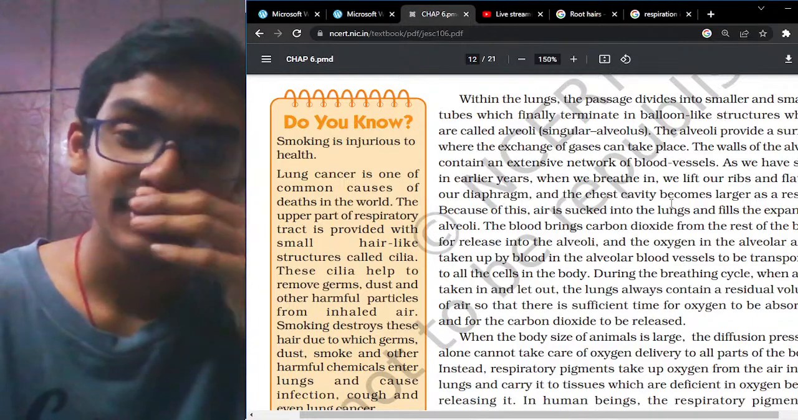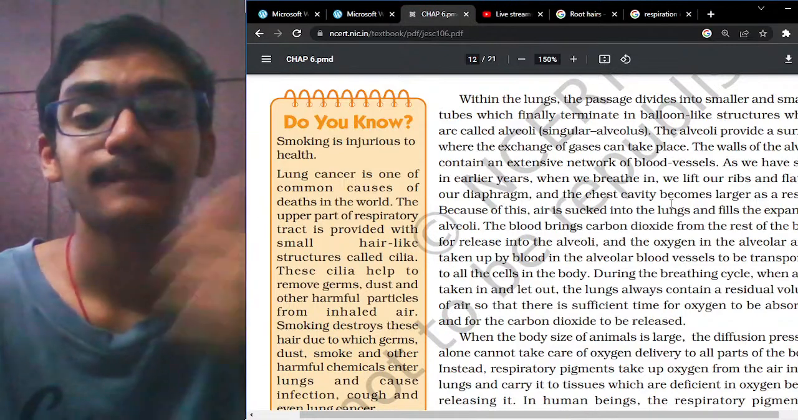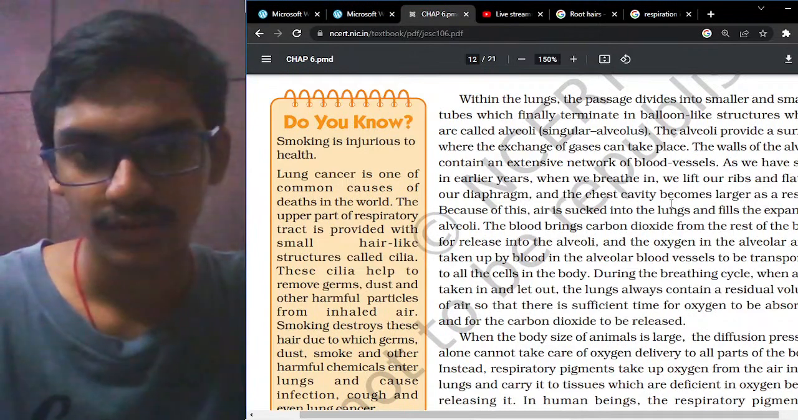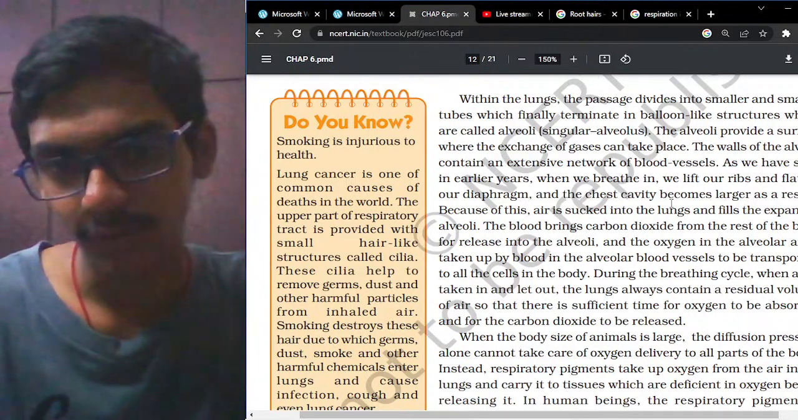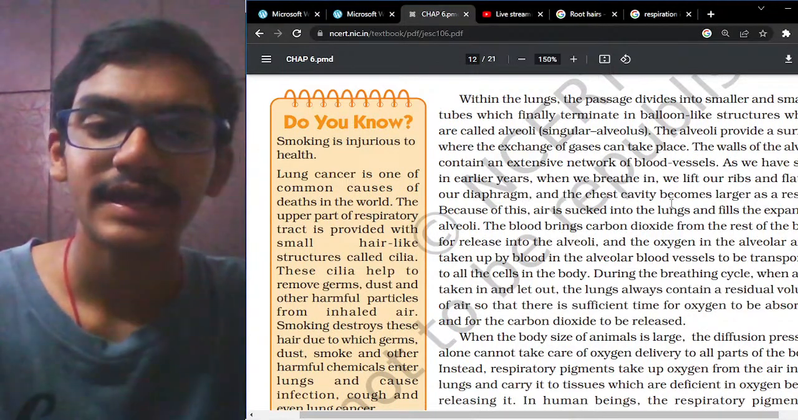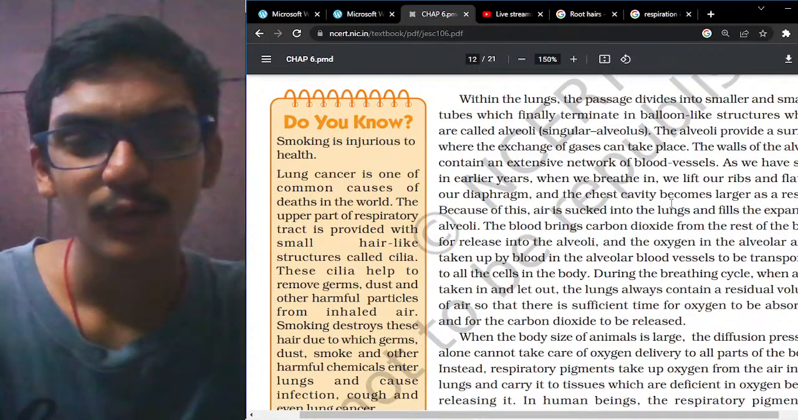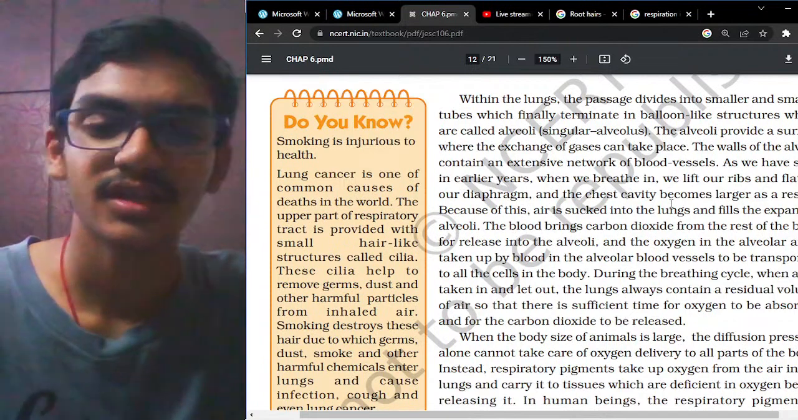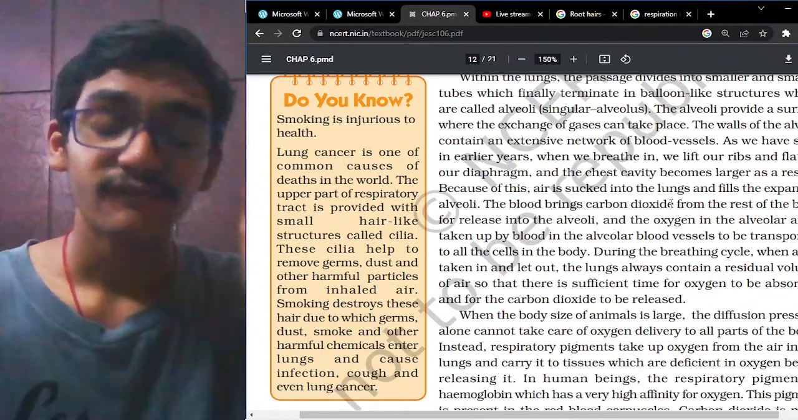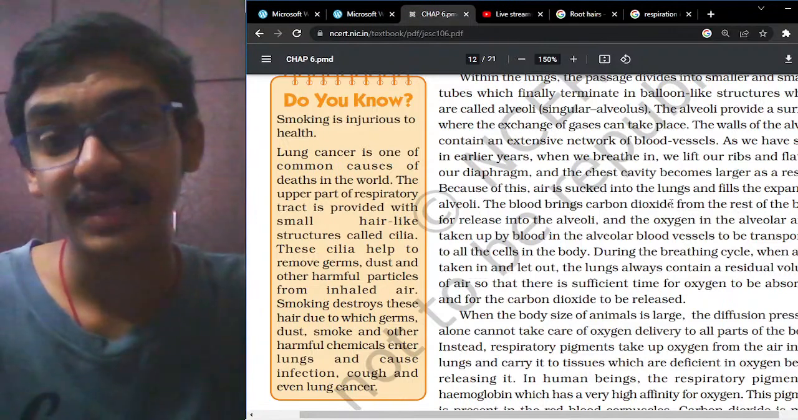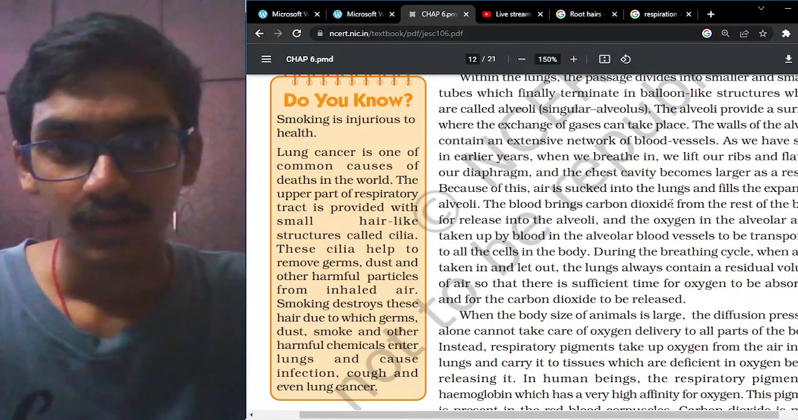The air is sucked into the lungs and fills the expanded alveoli, and the blood brings the carbon dioxide from the rest of the body for release into the alveoli. Oxygen from the alveolar air is taken up by the blood in the alveolar blood vessels and transported to all the cells in the body. During the breathing cycle, when air is taken in and out, the lungs also contain some residual air. Very important: this question was asked in a recent board exam.